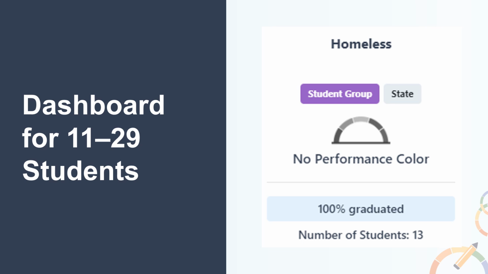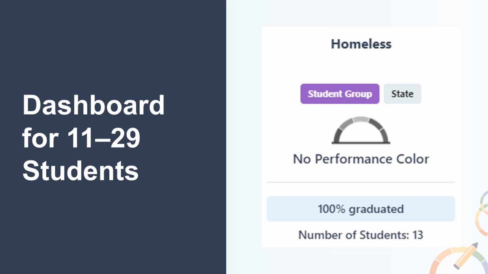Next, we will review when the N size is between 11 and 29 students in the denominator. For the sample homeless student group card provided, only status data are reported on the dashboard. There is an option to select the student group or compare it to the state student group results. The card displays that 100% of this student group graduated. The number of students, or N size, is 13.